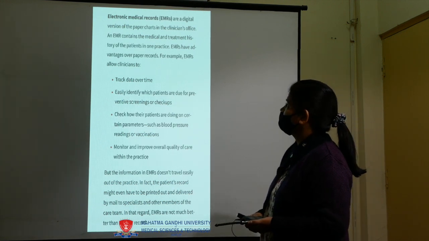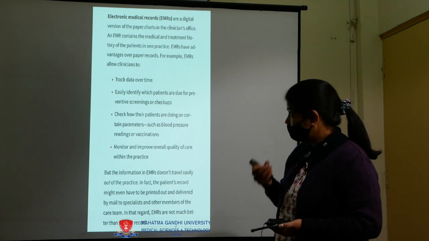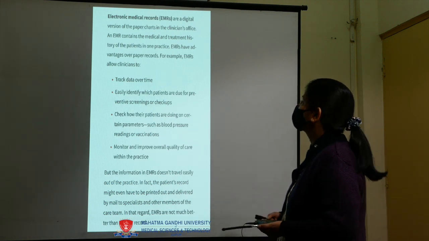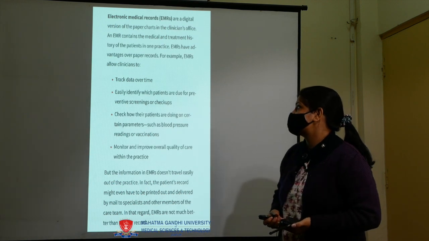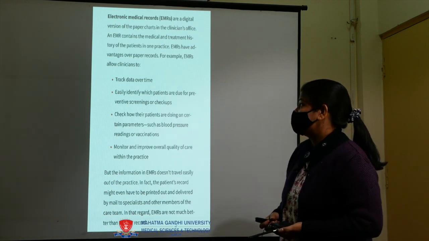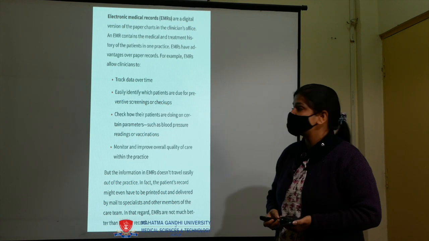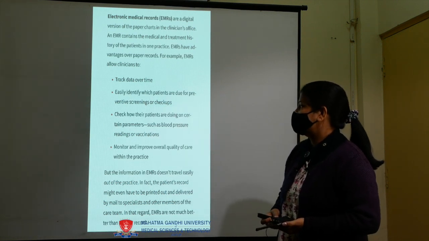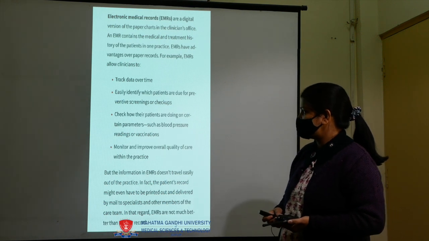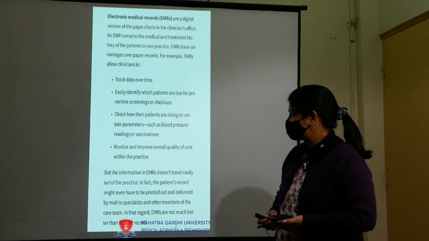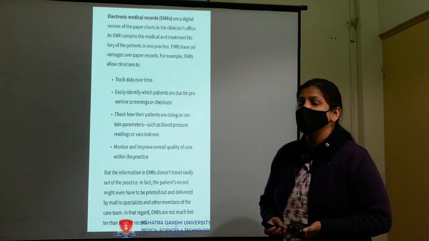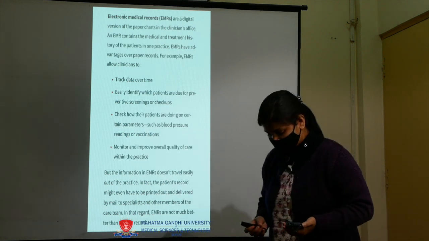For example, EMRs allow clinicians to track data over time, easily identify which patients are due for preventive screening or checkups, check how their patients are doing on certain parameters such as blood pressure readings or vaccinations, and monitor and improve overall quality of care within the practice.